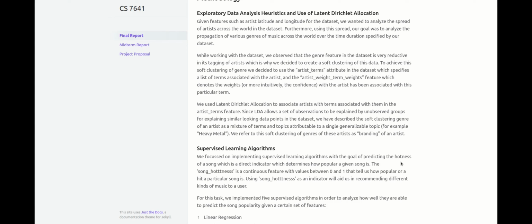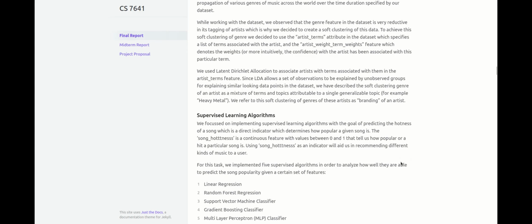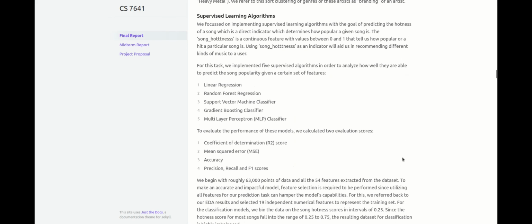Our first goal was to predict the hotness of a song, which is a direct indicator of its popularity. To achieve this, we implemented 5 supervised learning algorithms and evaluated their performance using 2 evaluation scores: the coefficient of determination R2 and mean squared error, as well as accuracy, precision, recall, and F1 scores.